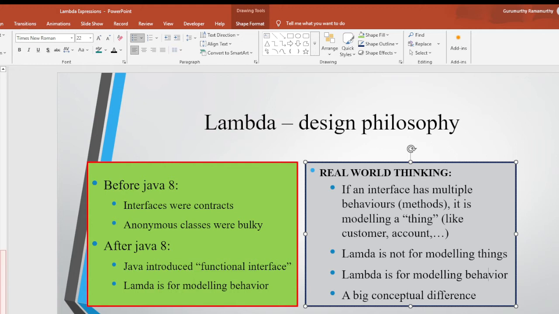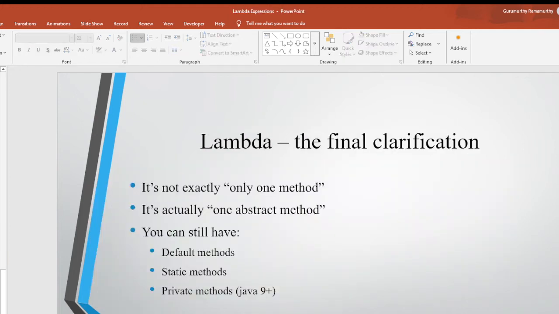So the final clarification is here. It's not exactly one method, it's actually one abstract method. So you still can have default methods, static methods, and private methods starting from Java 9 onwards, apart from that one functional interface method.